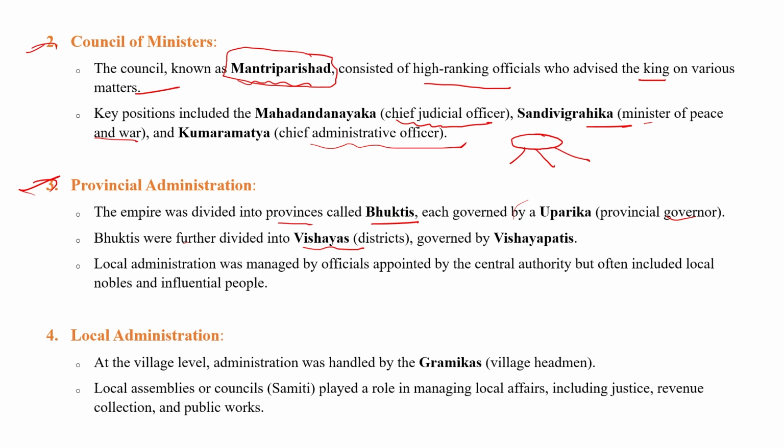The upper level was the kingdom, or the empire. Further it was divided into bhuktis. A bhukti was governed by the uparik, and later it was divided into vishyas and grams. Local administration was managed by officials appointed by the central authority, meaning the central authority was the supreme power. They administered local administration, but the officers often included local nobles and influential people. Meaning part of the local administration was the local people and local nobles.